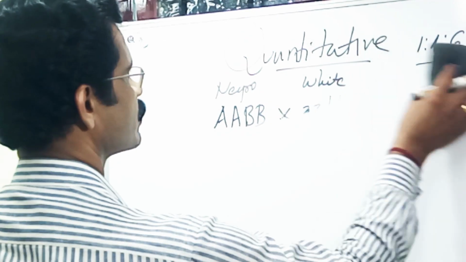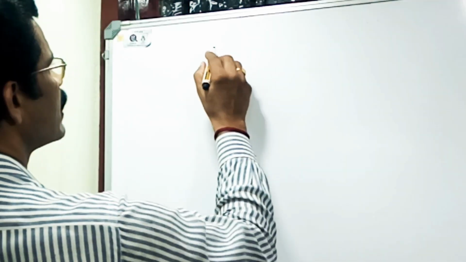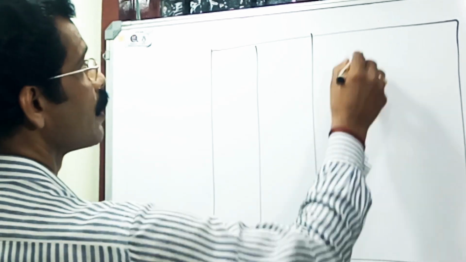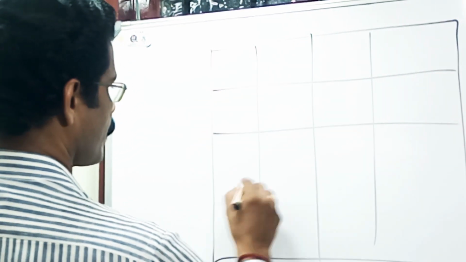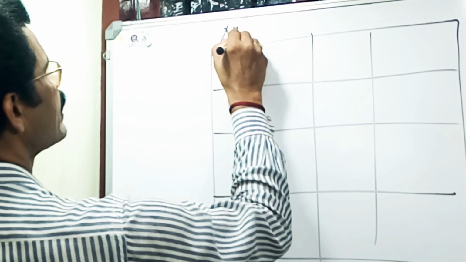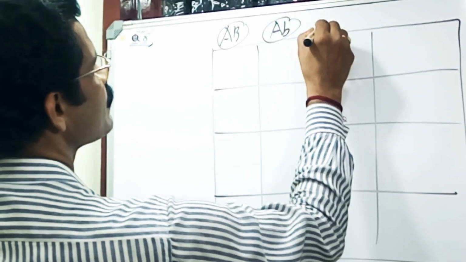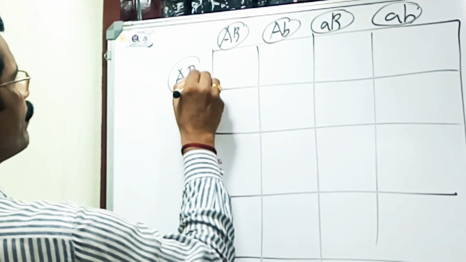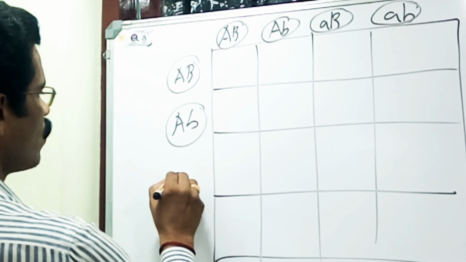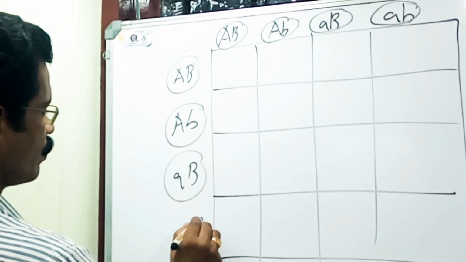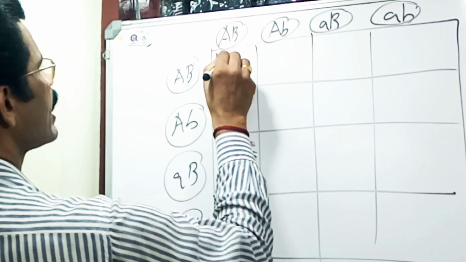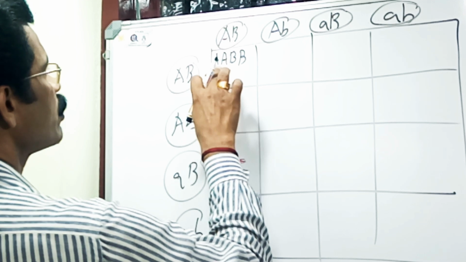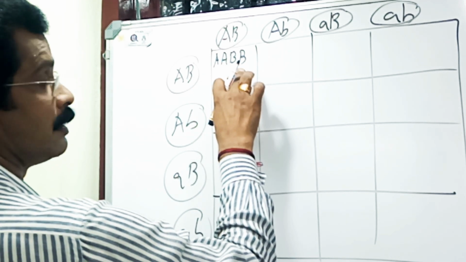We can draw a checkerboard with 16 boxes. Along the top and the side, capital A capital B, capital A small b, small a capital B, small a small b. Capital A, capital A, capital B, capital B is a true Negro because four dominant genes are involved.